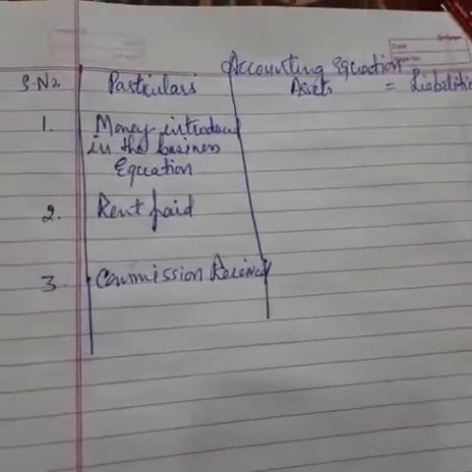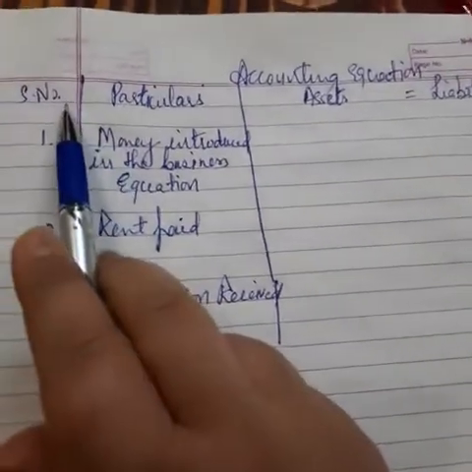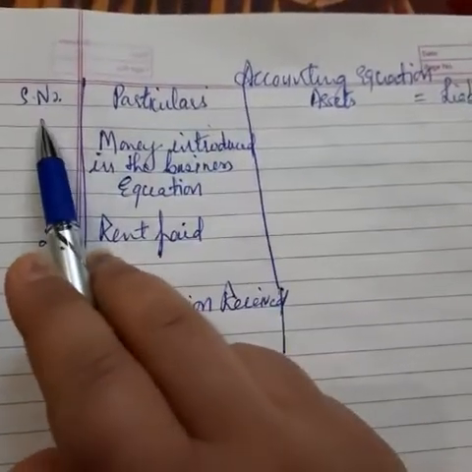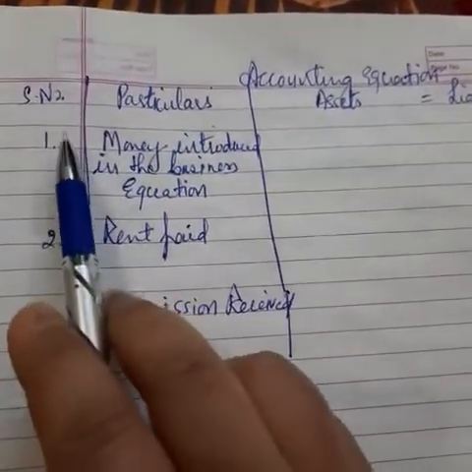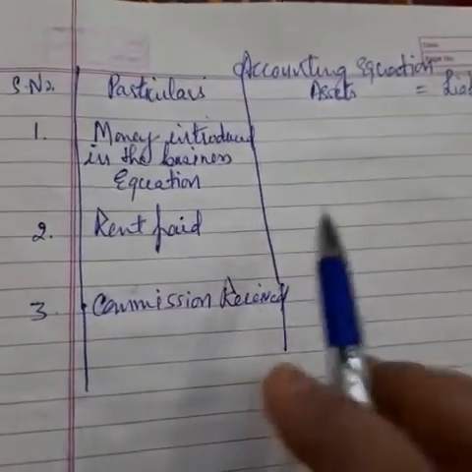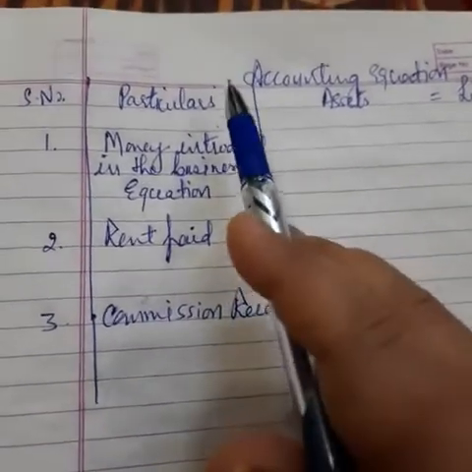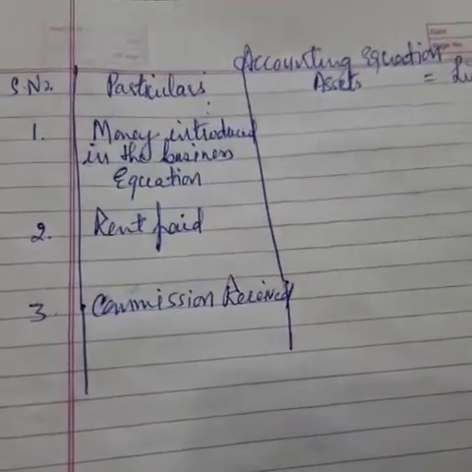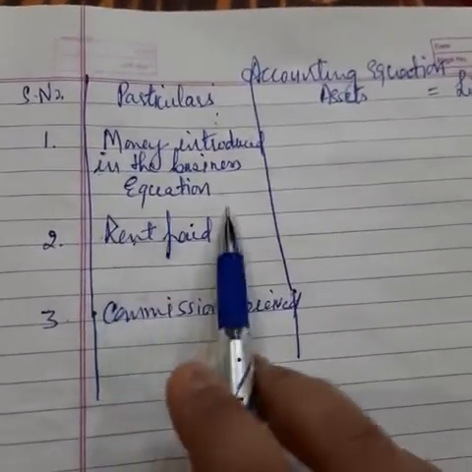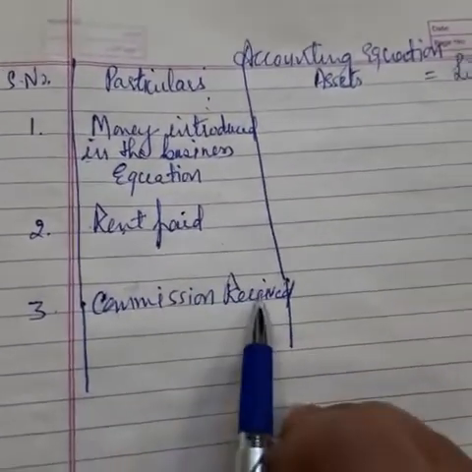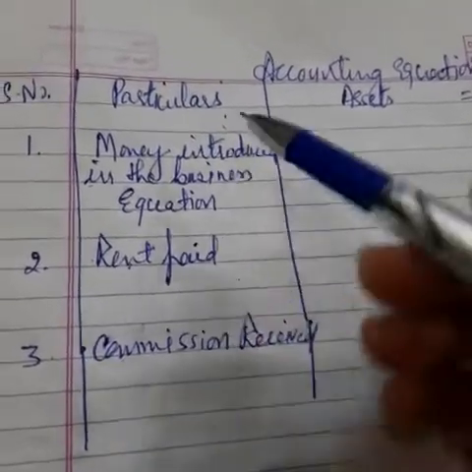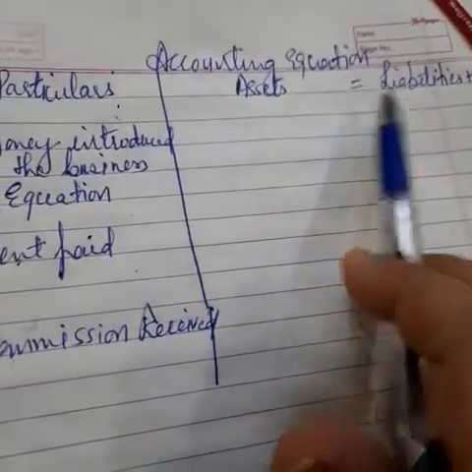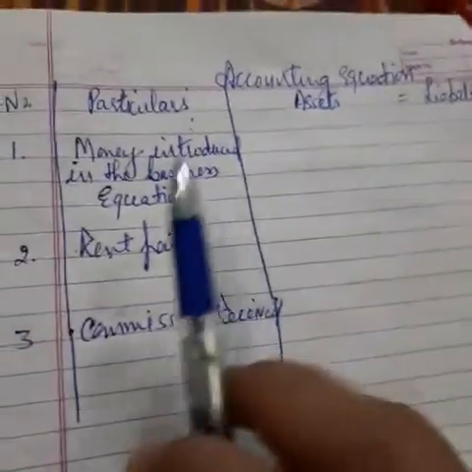So this is the format of your accounting equation. Firstly, you need to write down serial number, then particulars. In serial number, you will write down the number of transactions like 1, 2, 3, how many transactions are given in the question. Now in particulars, you will write down the transaction. For example, if furniture is purchased, then you will write down furniture purchased for cash, rent paid. So whatever the transaction is there, you have to write it, right? Then assets is equals to liabilities plus capital.